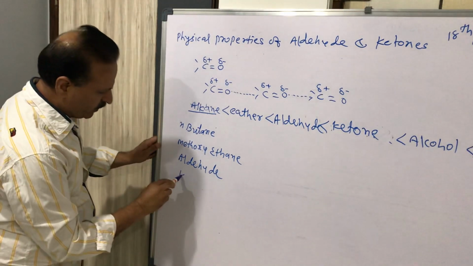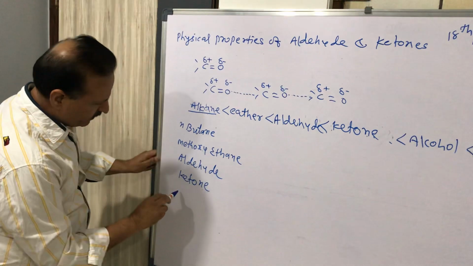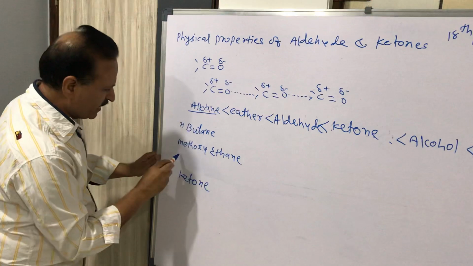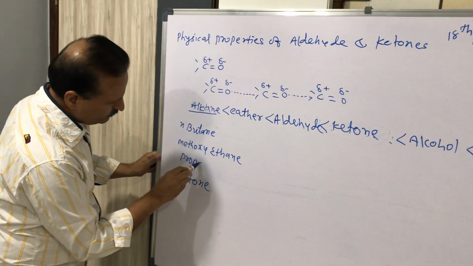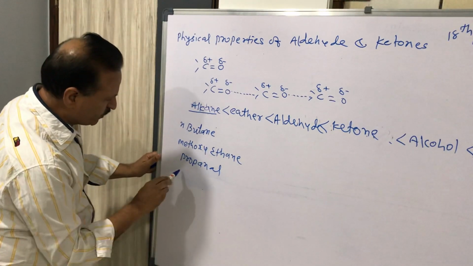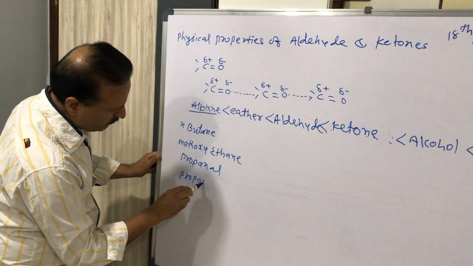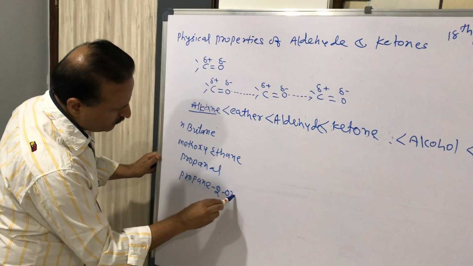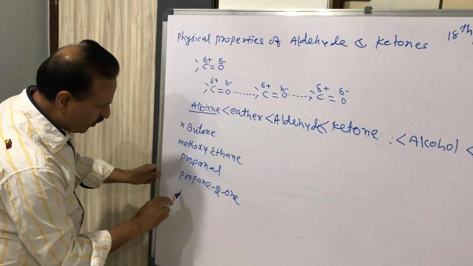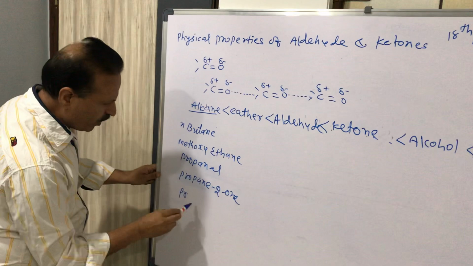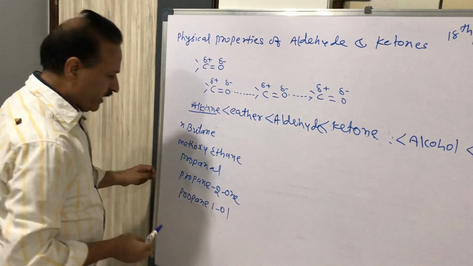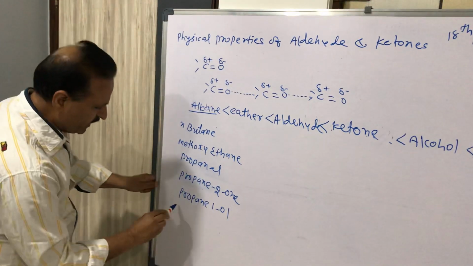Then we have the 3-carbon aldehyde, propanal, then the ketone, propan-2-one, then alcohol, propan-1-ol, and then carboxylic acid, ethanoic acid.